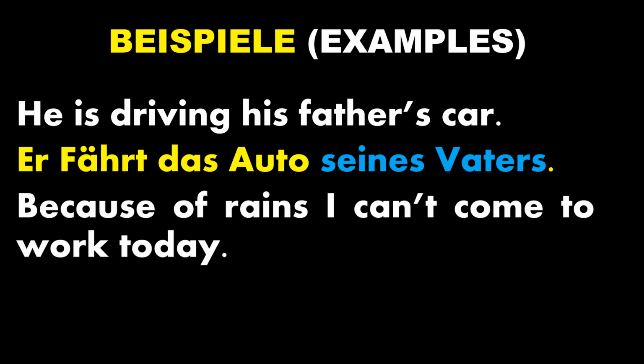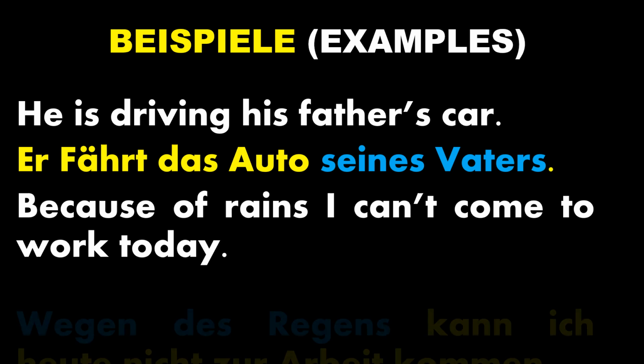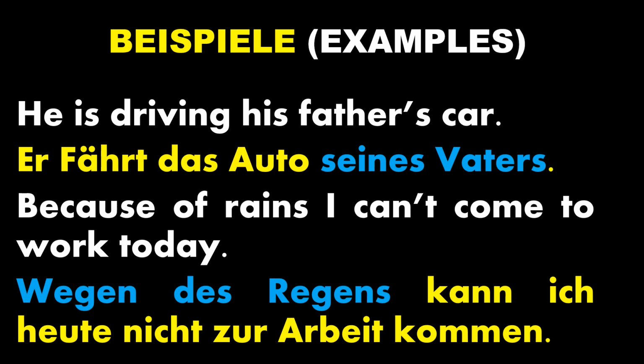Because of the rain, I can't come to work today. Wegen des Regens kann ich heute nicht zur Arbeit kommen. Here, this wegen is a genitive preposition, and after this preposition we have to use the genitive article.